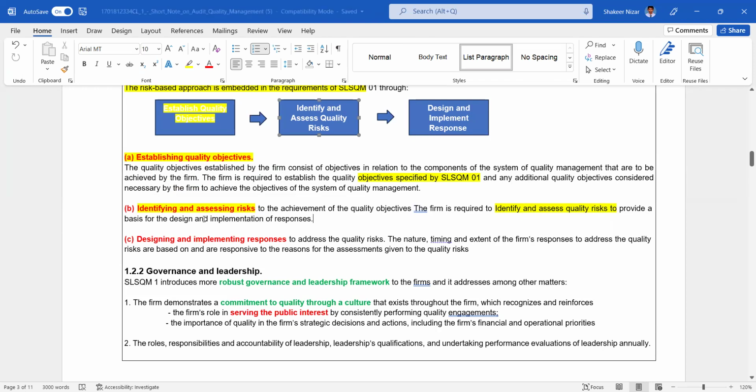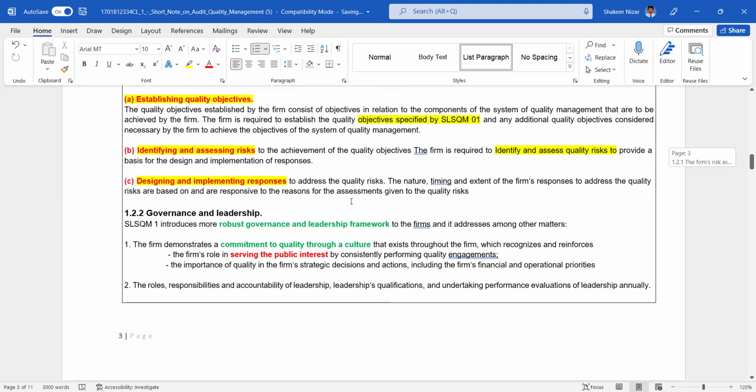I told you: lack of resources, lack of technology, inexperience in certain things. After we identify the risk, we need to design and implement suitable responses to address the quality risk. The nature, timing, and extent of the firm's responses to address the quality risks are based on, and are responsive to, the reasons for the assessment given to the quality risks, right?